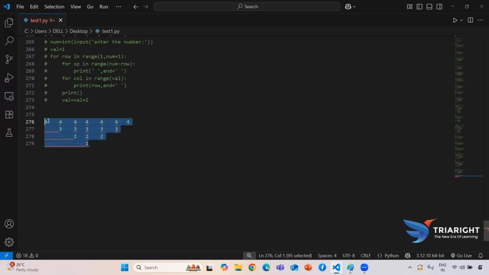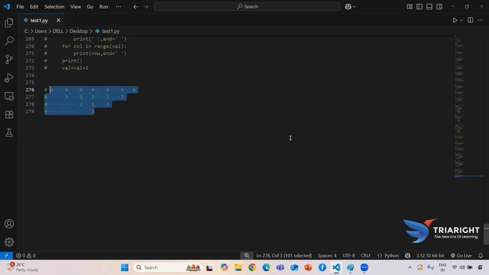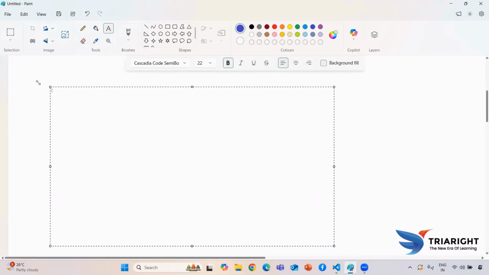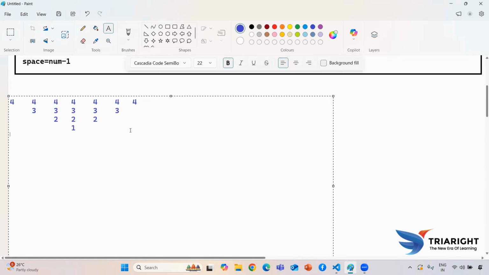Okay, so here I am just copying this one and I need to paste it in my Paint. So how it is going to happen, we're going to see now. Here I am pasting this, we're going to build this logic. Now guys, if I'm keeping my num value as 4, for the first row, what I need to print and how many spaces I want.